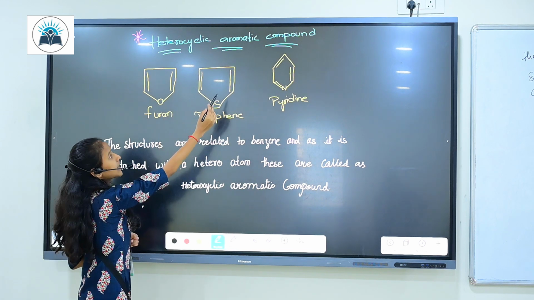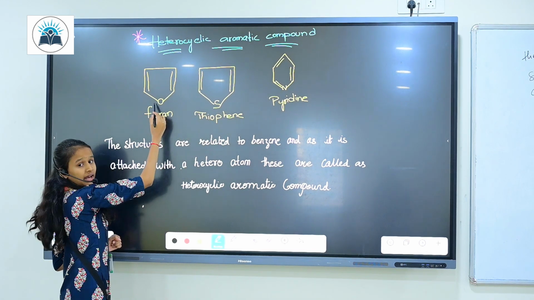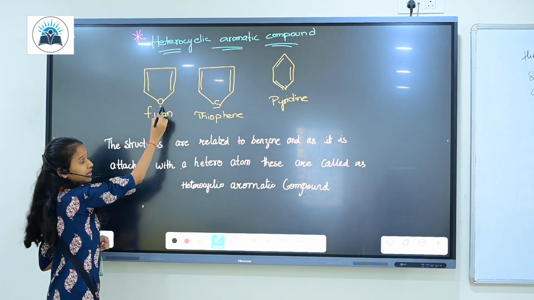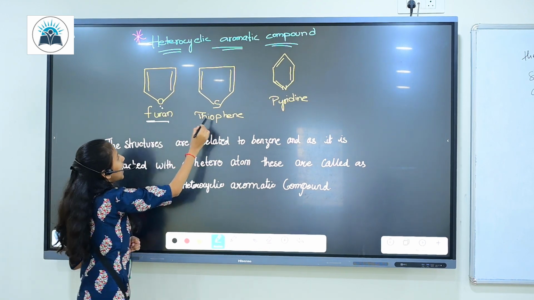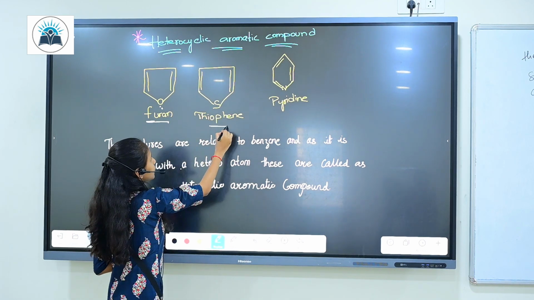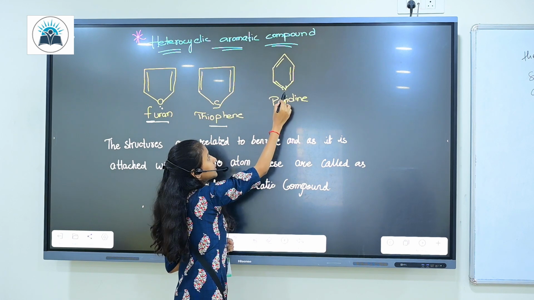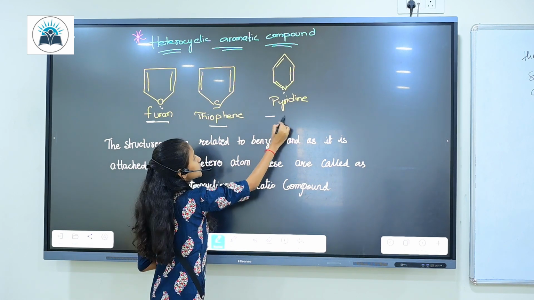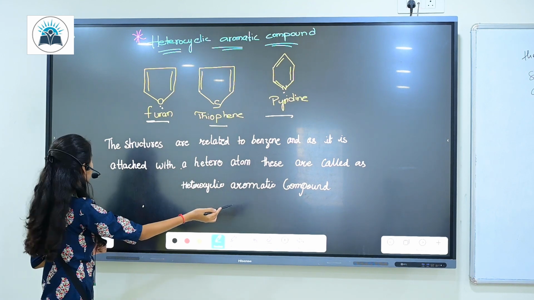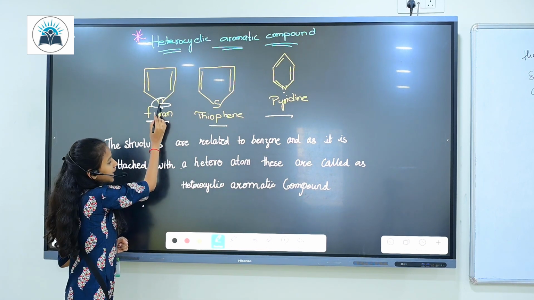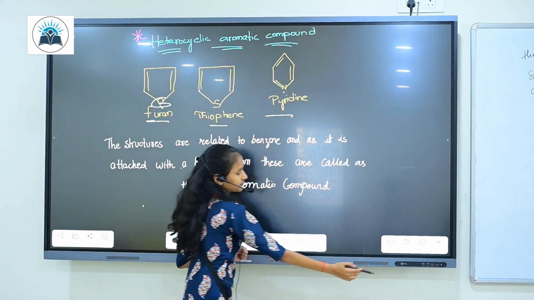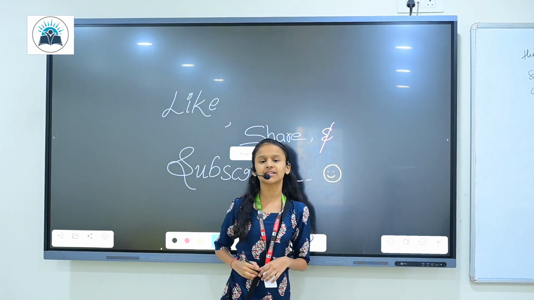This is the heterocyclic aromatic compounds. An aromatic compound attached with heteroatom just like oxygen is known as furan, and aromatic compound attached with sulfur is known as thiophene. Benzene attached with N, meaning nitrogen, is known as pyridine. So these structures are related to benzene, and as it is attached with a heteroatom, these are called heterocyclic aromatic compounds.